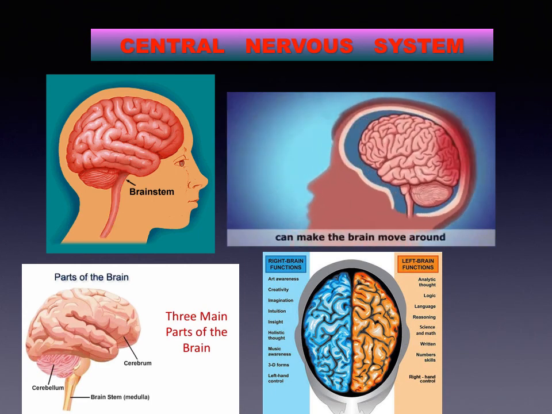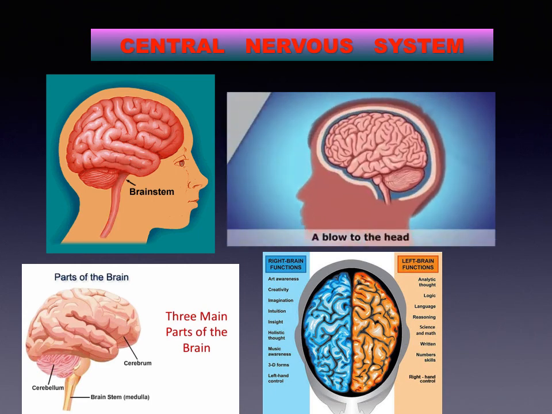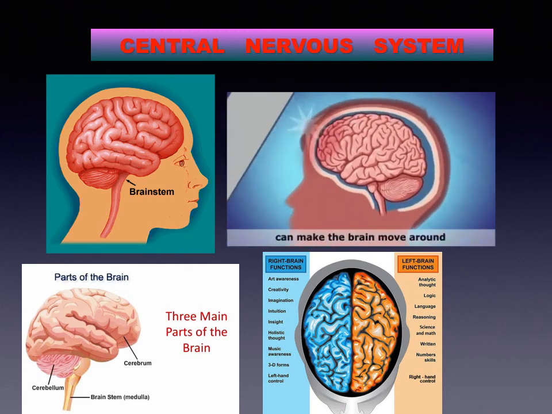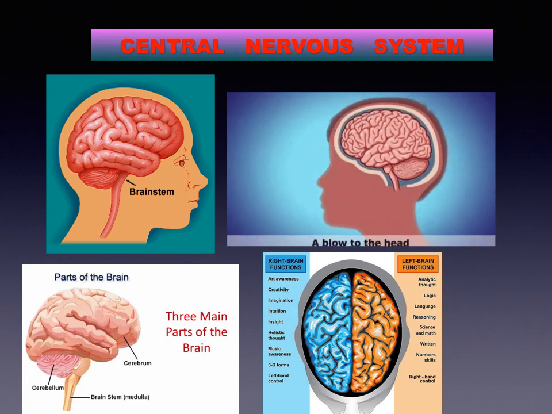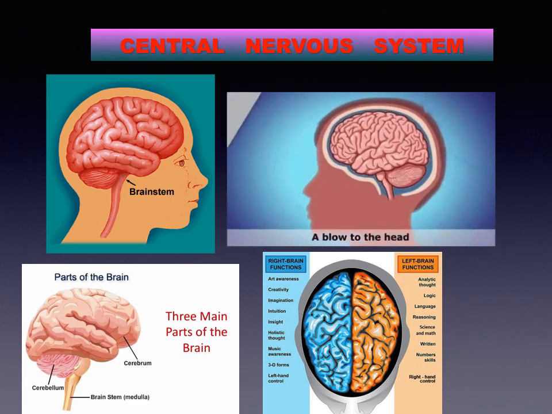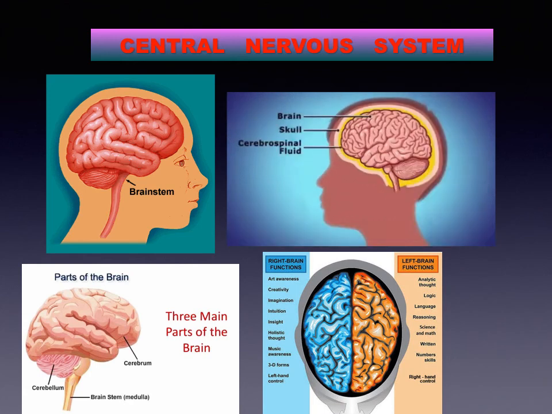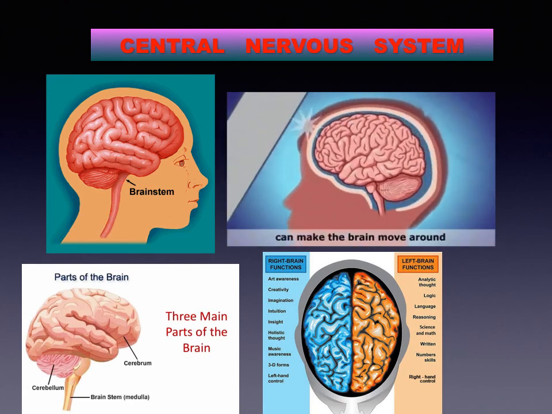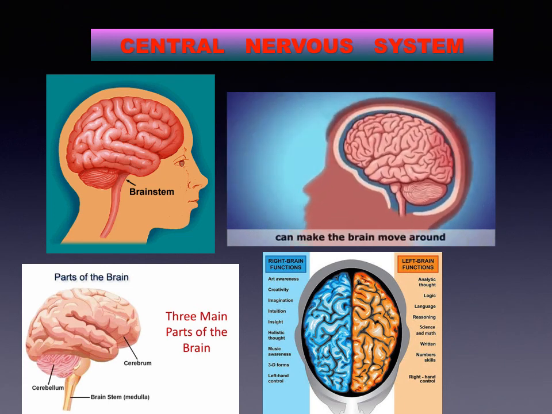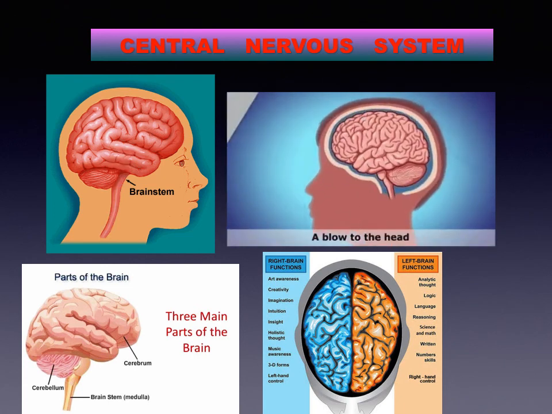In addition, the left side of the brain controls our speech and conversation, writing, logical thinking, science and mathematics, etc. Whereas the right side controls holistic thinking, artistic abilities like art and music, creativity and intuition.